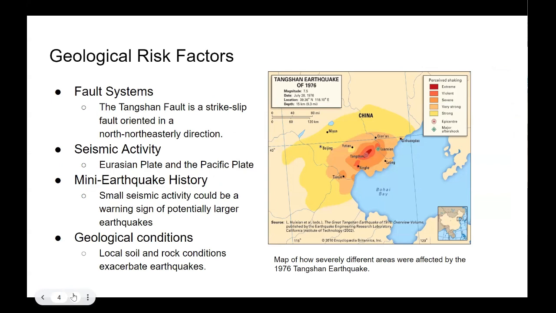The first geological risk factor of the Tangshan earthquake is the fault system, which is a strike-slip fault. Before the earthquake, researchers did not pay attention to the fact that the fault was oriented north to northeasterly. The second is seismic activity, mainly due to the mutual activity of the Eurasian plate and Pacific plate, which has accumulated a certain amount of energy to be released.